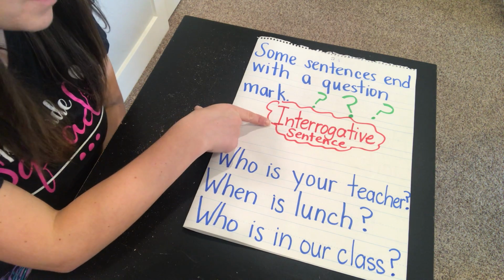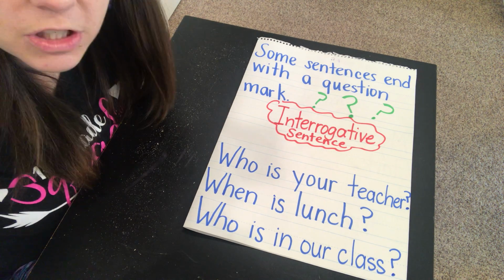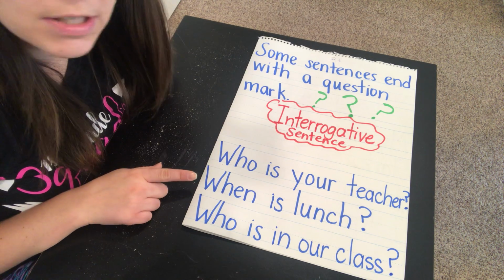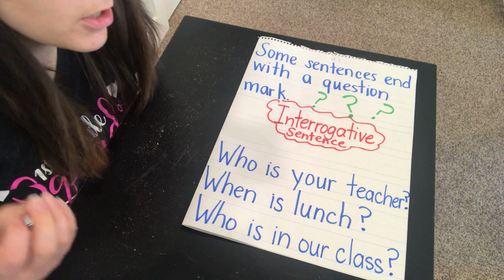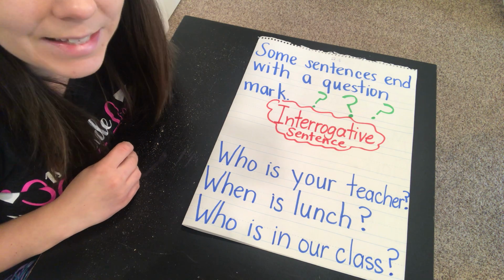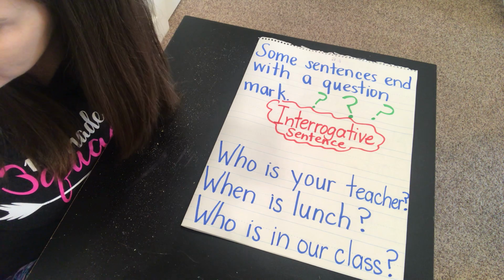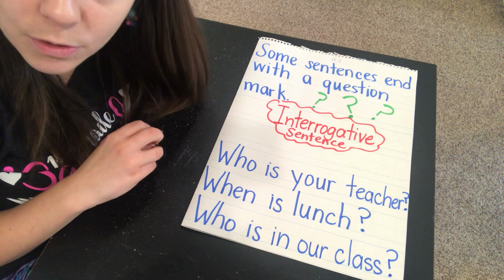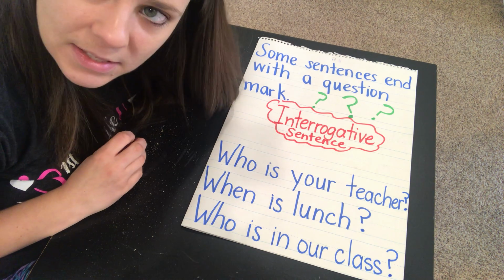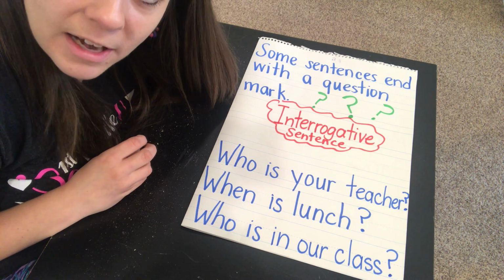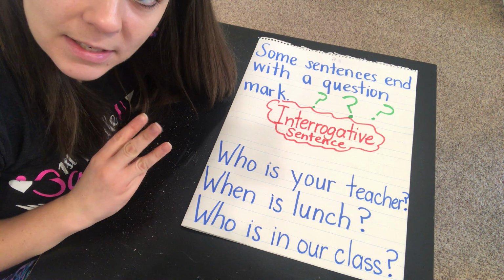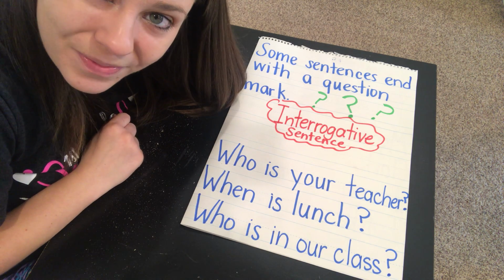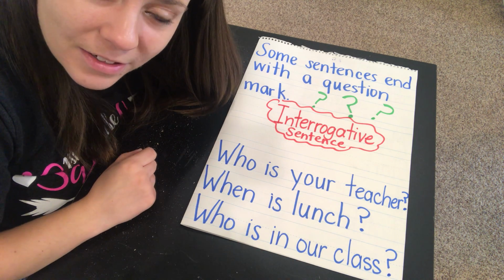All right. Remember, when a sentence ends with a question mark, it is called an interrogative sentence. Okay? Question marks are needed when a sentence is asking a question. So for your assignment today, you're going to write 3 interrogative sentences about school. See if you can think of some different sentences than the ones I used. So in your writing journal, write 3 question sentences, sentences that ask a question and need a question mark at the end, that are about school. Alrighty, and make sure you submit those so we can check them together.